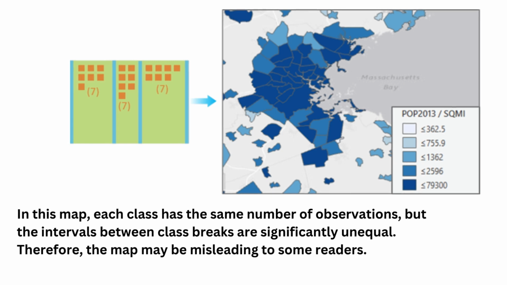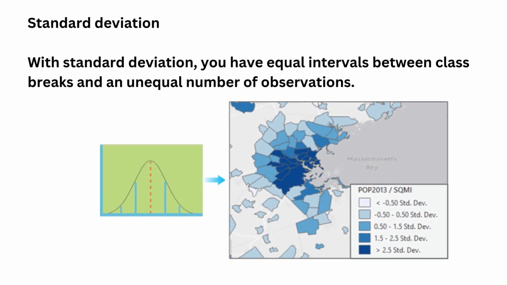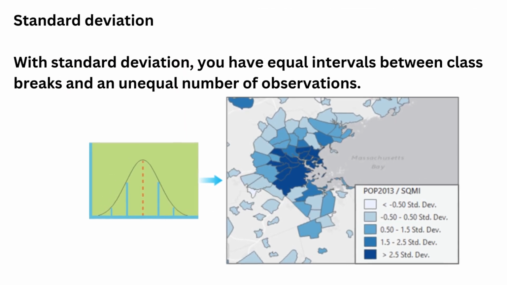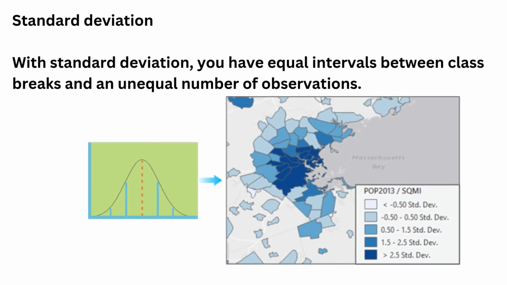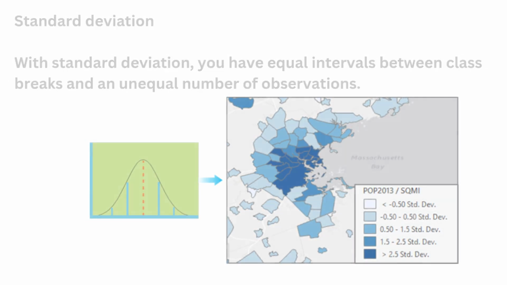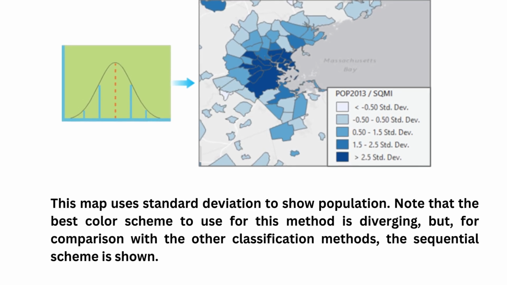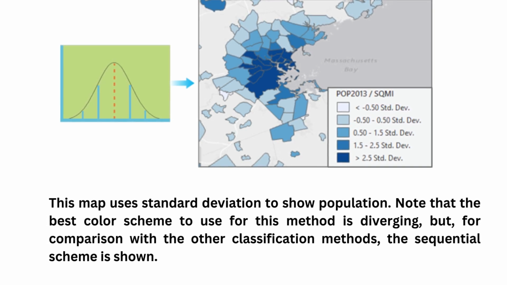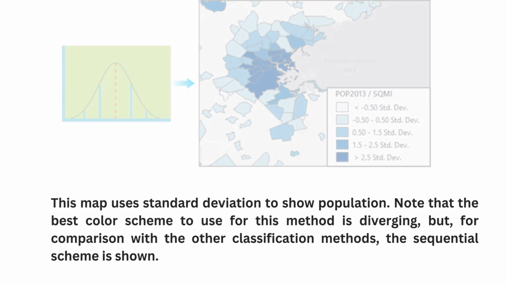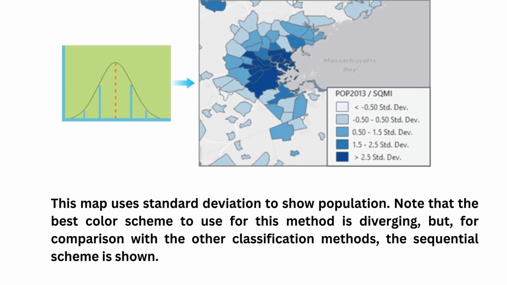4. Standard deviation. With standard deviation, you have equal intervals between class breaks and an unequal number of observations. For normally distributed data, you can use the standard deviations from the mean to derive class breaks. Each class is equal to a fraction or multiple of one standard deviation. Shows how much the data differs from the average, mean, data value. Good for normally distributed data, but may require additional clarification or metadata for the map reader.